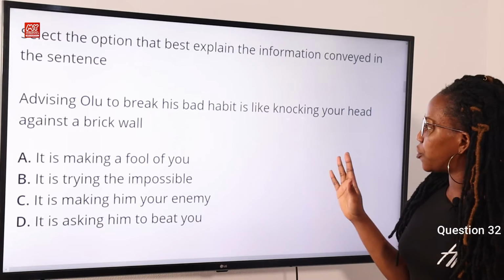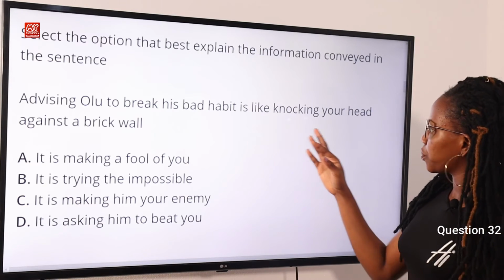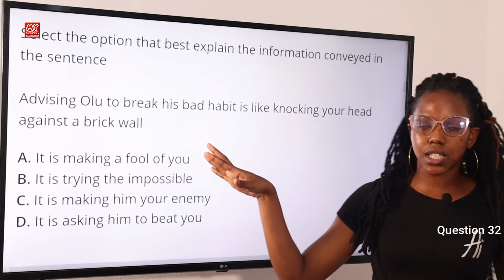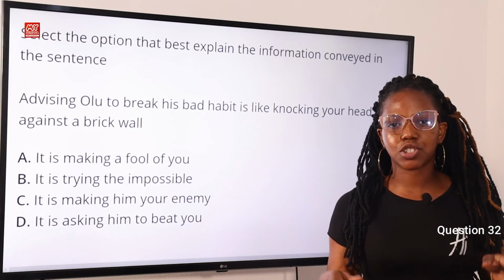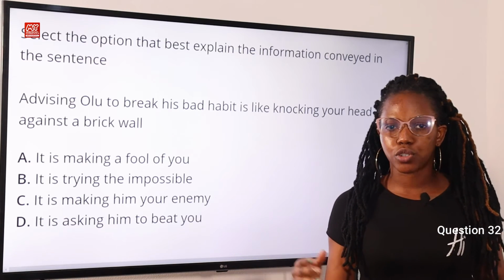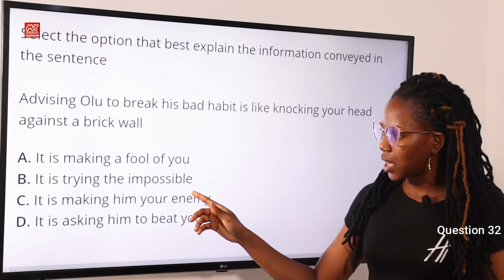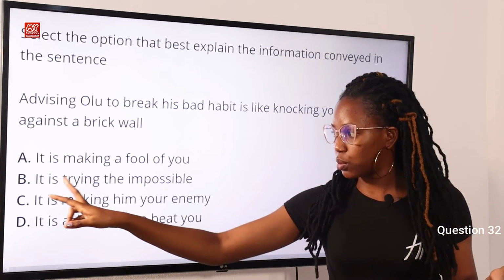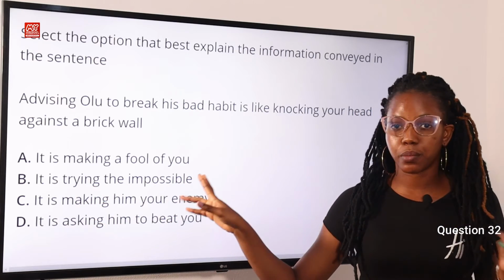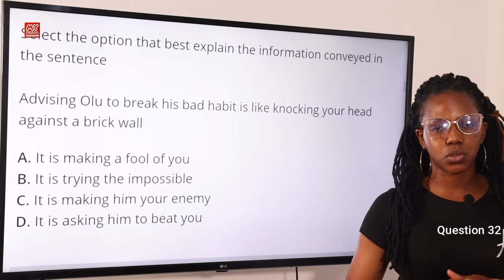Now, let's look at the phrase that we need to interpret. Knocking your head against a brick wall. Now, it means trying to do the impossible, or trying to do what is obviously impossible. So we can see this explanation in option B. It is trying the impossible. Option B, therefore, is the correct answer to this question.